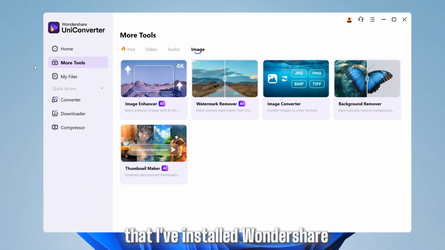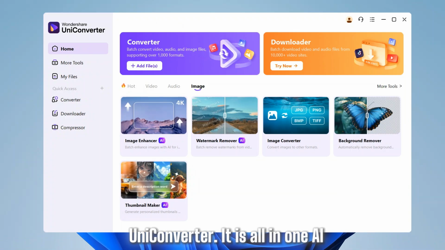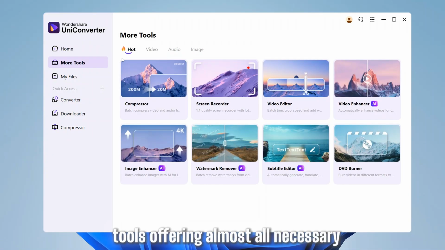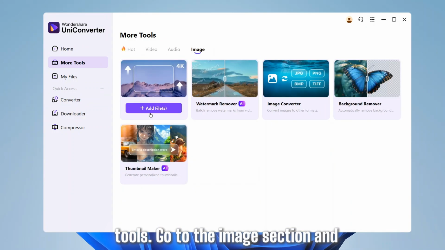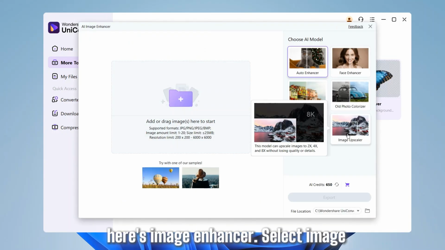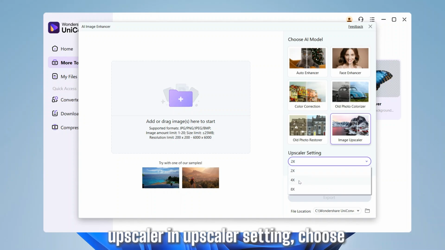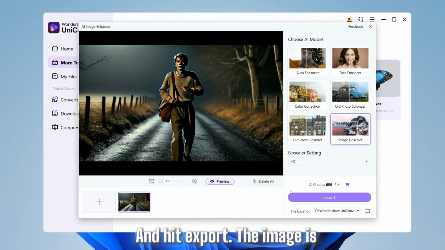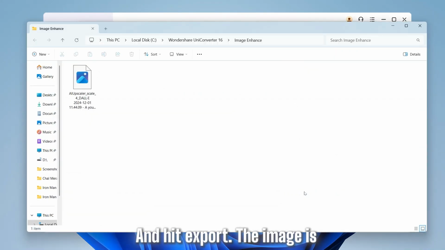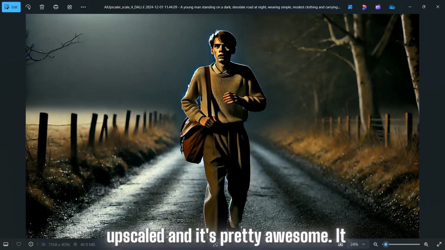For that I've installed Wondershare Uni Converter. It is all-in-one AI tools, offering almost all necessary tools. Go to the image section, and here's Image Enhancer. Select Image Upscaler, in Upscaler setting, choose 4x. Now upload the image, and hit Export. The image is upscaled, and it's pretty awesome.